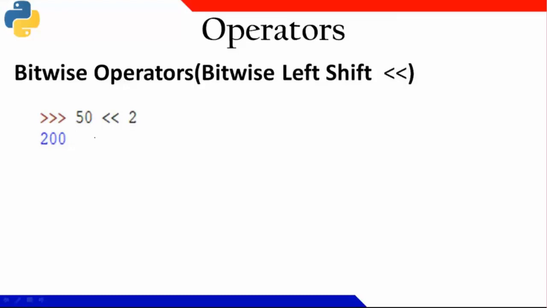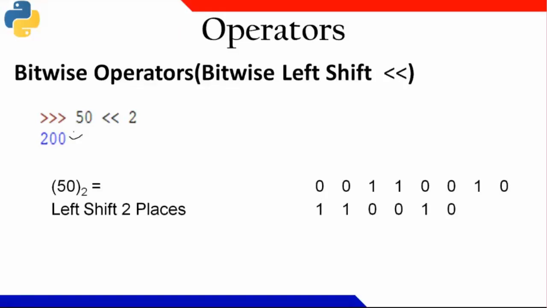Now this is also a very important operator, that is bitwise left shift. You see what it is saying: 50 << 2, and it is giving me 200. How is it possible? Now let us see. 50's binary number is this one. When I am doing left shift, I'll be removing these 2 characters and shifting whatever is left out, this part I got here.